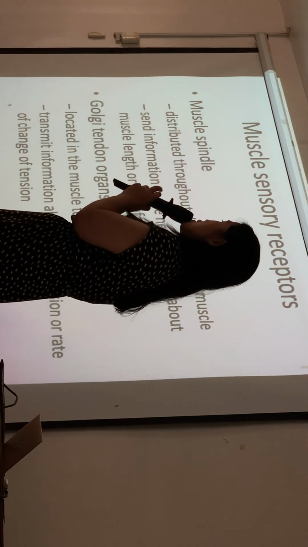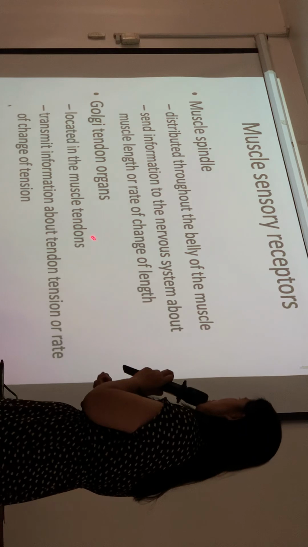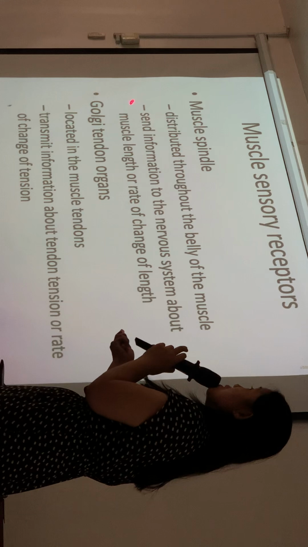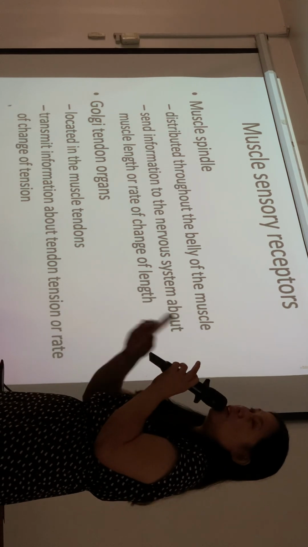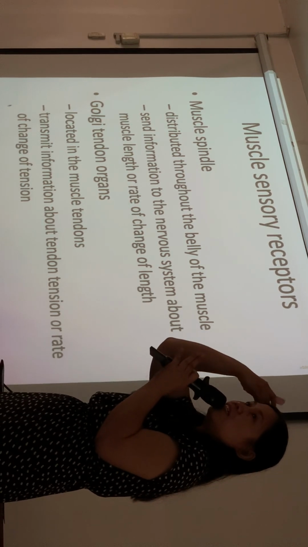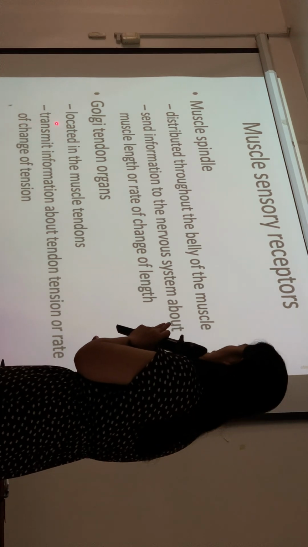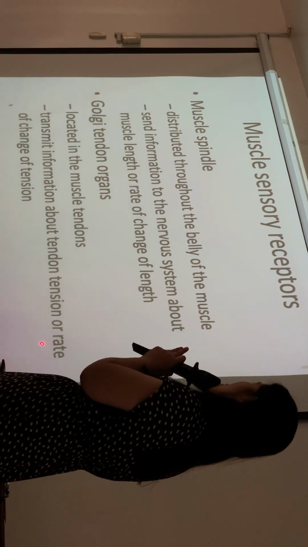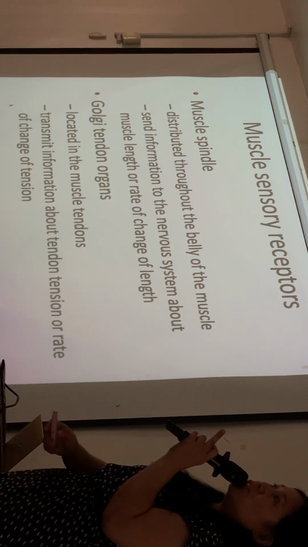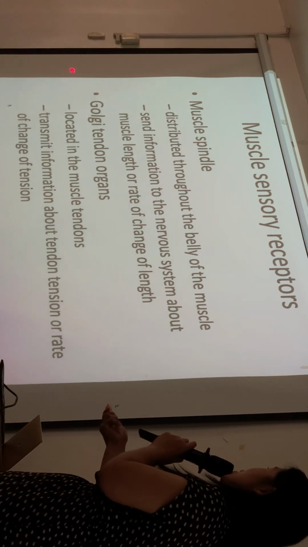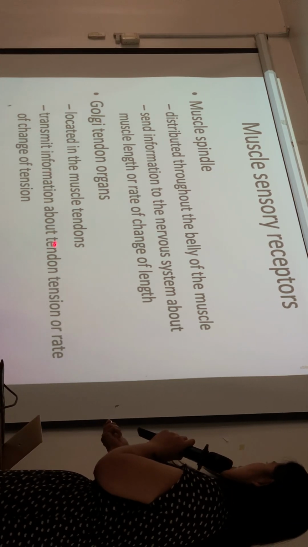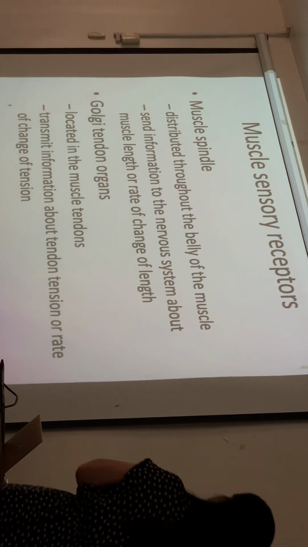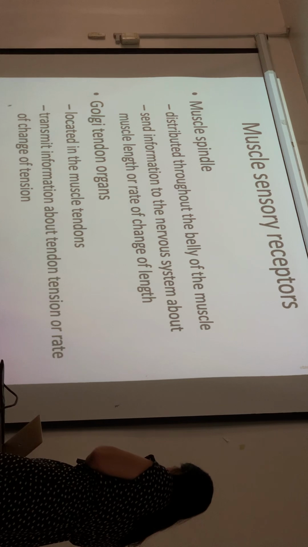So this is through muscle spindles and Golgi tendon organs. Primarily, muscle spindles send information to the nervous system about the muscle length or the rate of change in length. What is the length of the muscle now? It sends this to the CNS, or the higher centers. Also, the Golgi tendon organs, located in tendons, transmit information about tendon tension or rate of change in tension. Okay, so those are the main differences.